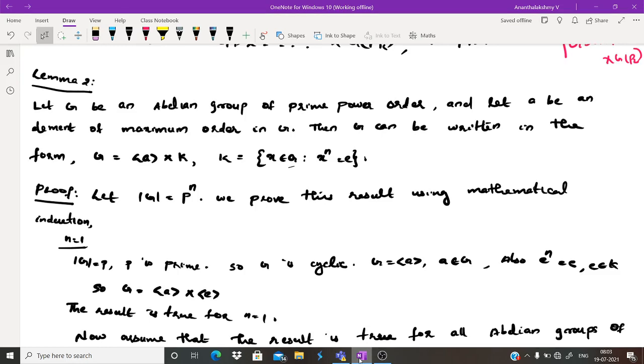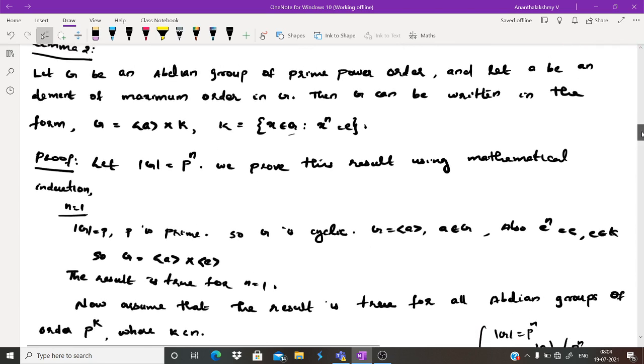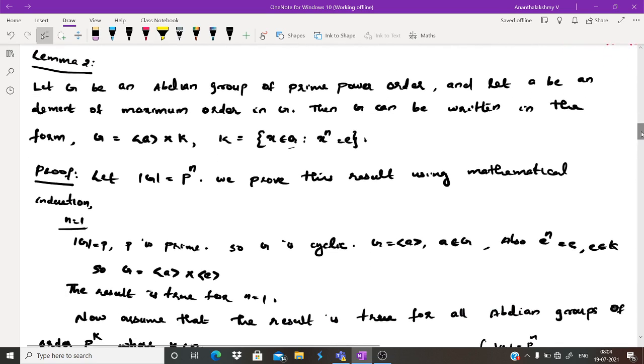Lemma 2, which will be helpful for proving the fundamental theorem of finite abelian groups. In the previous class we studied lemma 1. So now lemma 2. The statement: let G be an abelian group of prime power order. Suppose that G is an abelian group and the order of G equals p raised to some n.